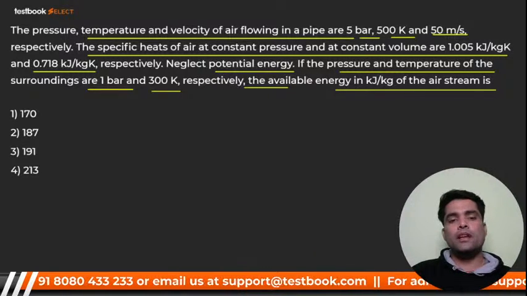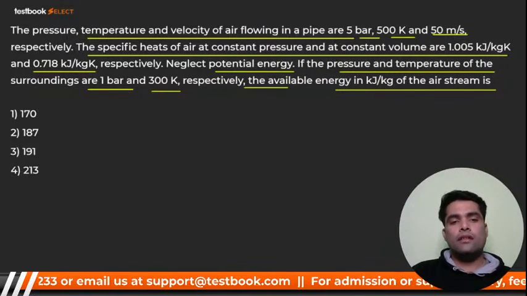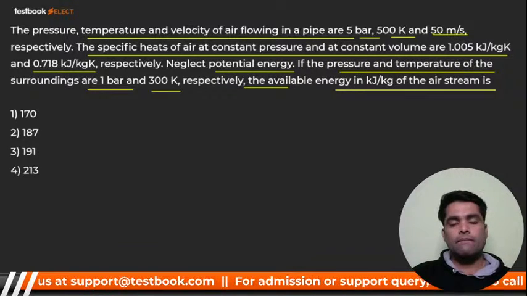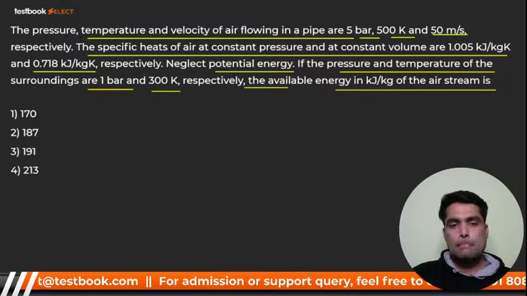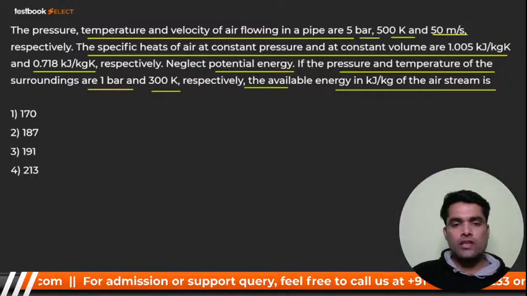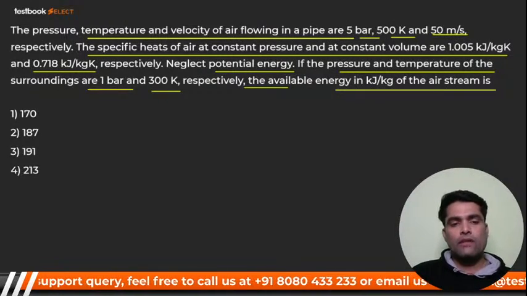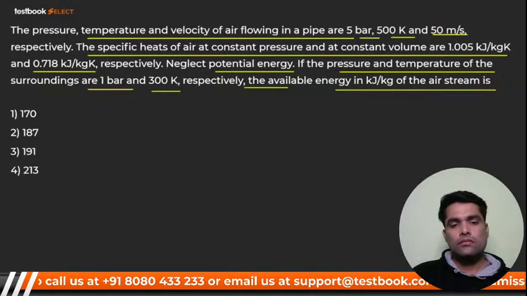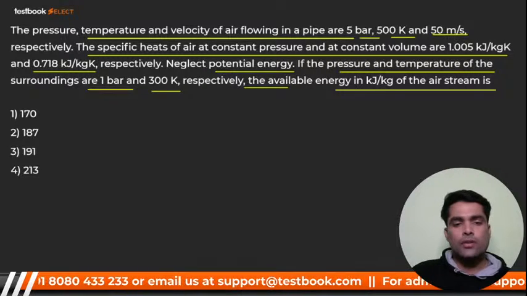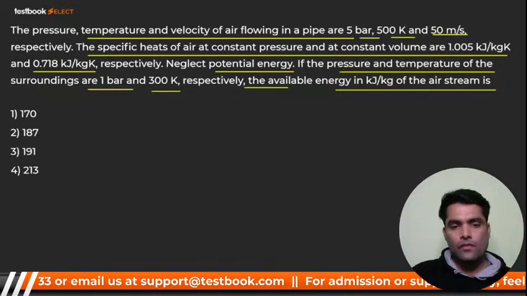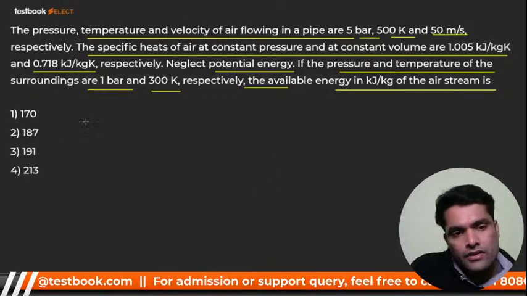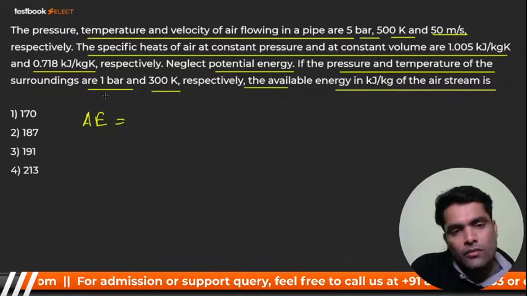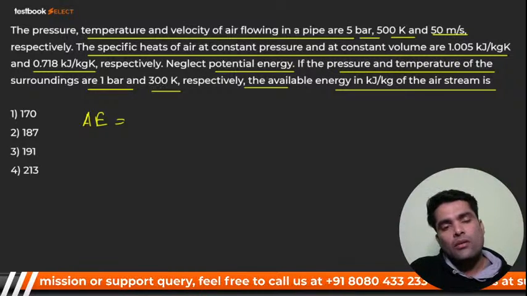It should be what? Cp ln T1 by T0, right? Now T0 is the surrounding. Okay. So see, my dear. First of all, we have to write the equation for available energy. Right, bacha? Yes or no? Okay. So here I can write, my dear, available energy in reference to the surrounding and the system.